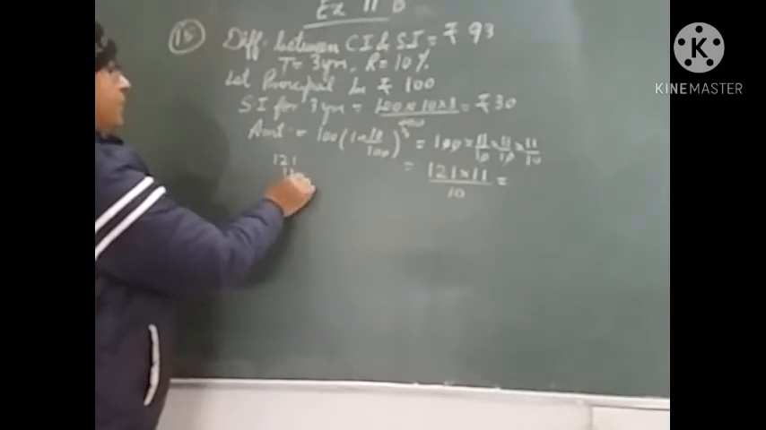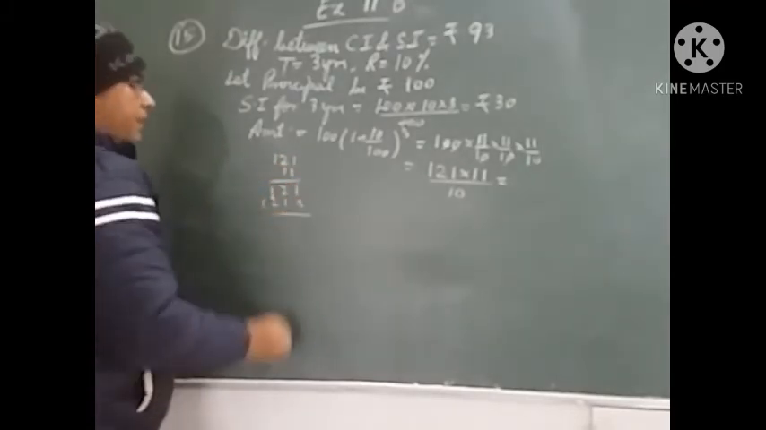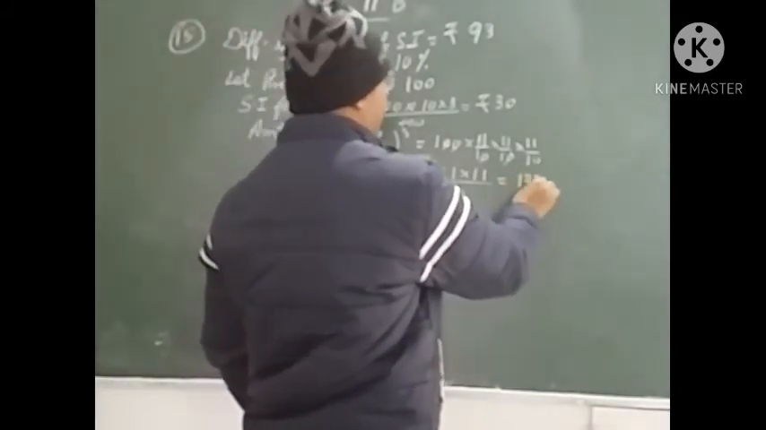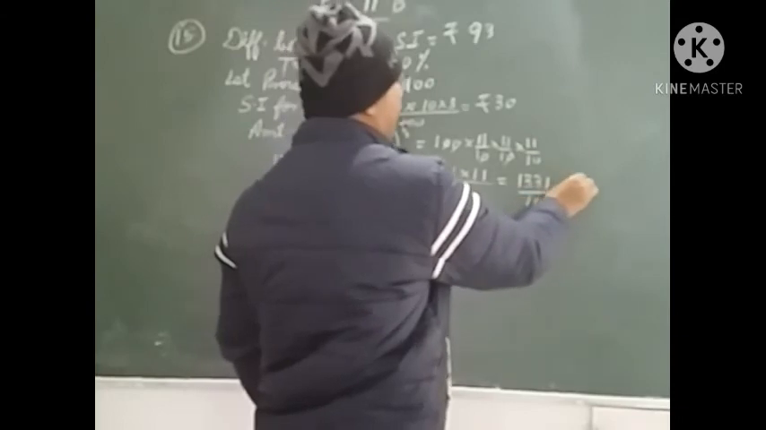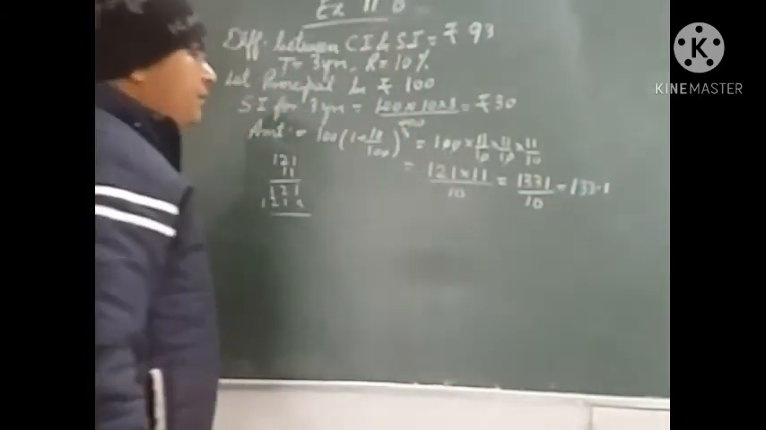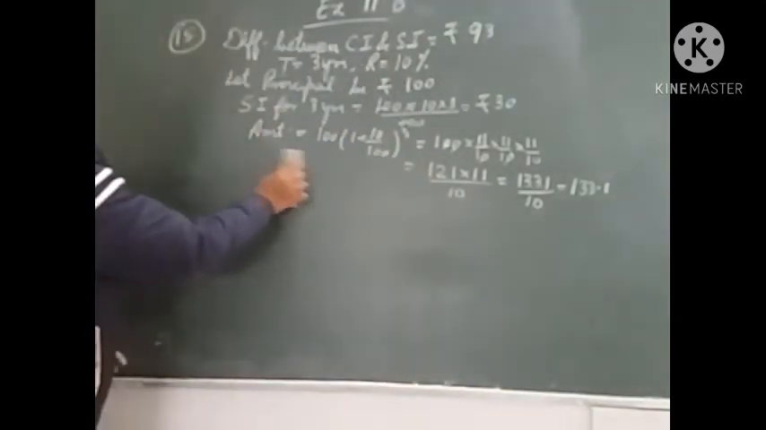121 into 11 is how much? It is 1,331 upon 10, so it is 133.1. Okay, amount is 133.1. So what will be the compound interest now?